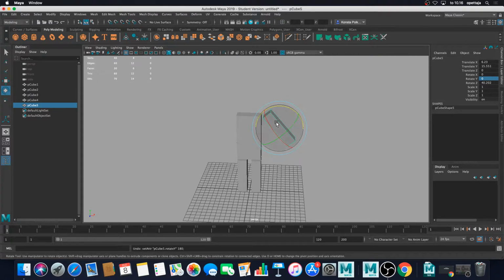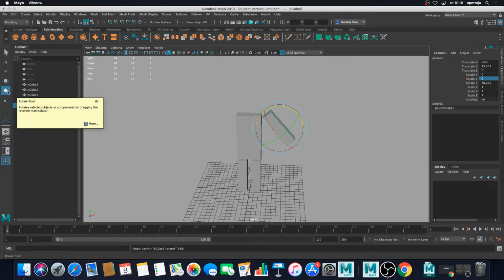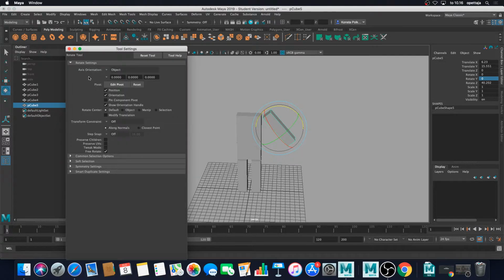Okay. My rotation is currently in local space, so I'm double clicking the rotate tool and changing my axis orientation to be world. And now if I rotate this in the channel box 180 degrees, it still doesn't change, which is odd. Okay, now it's 180 degrees.